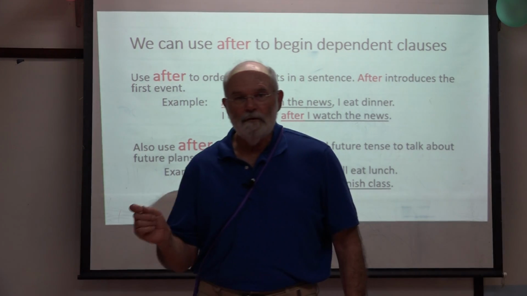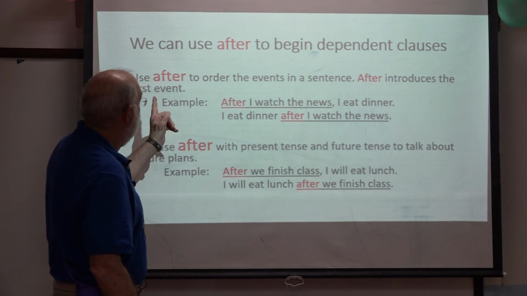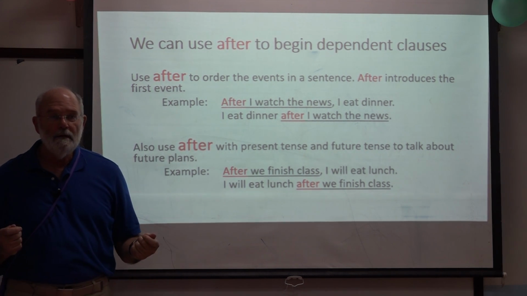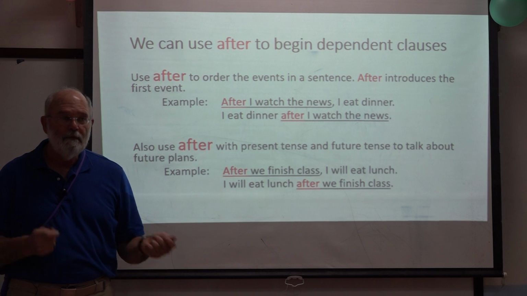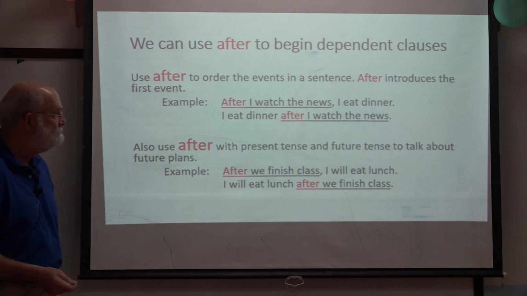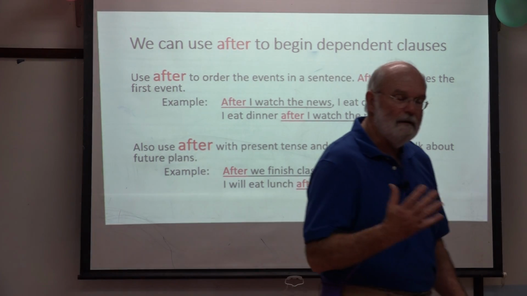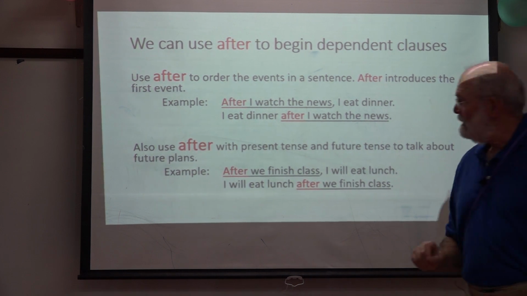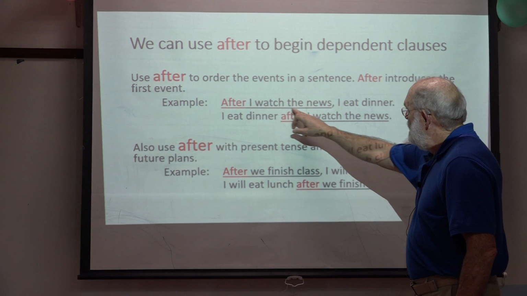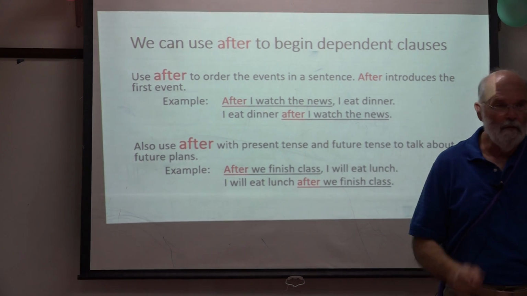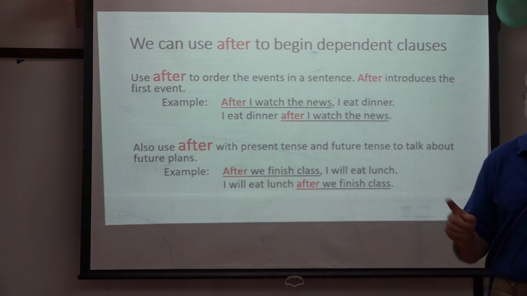More words to introduce dependent clauses. After and before. With after, we use after to show that something happened before something else in the same sentence. So here, after I watch the news, I eat my dinner. It's a routine I have. After I watch the news, I eat dinner. So this says that I watch the news, then I eat dinner. One event happens before the other one.